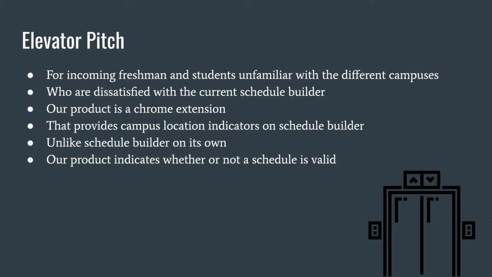The Chrome extension we made is for incoming freshmen and students unfamiliar with the different campuses who are dissatisfied with the current schedule builder. Our product is a Chrome extension that provides campus location indicators on Schedule Builder. Unlike Schedule Builder on its own, our product indicates whether or not a schedule is valid by identifying when a North Campus class is scheduled right before or after a Central Campus class, which would have students unable to make one of those courses on time.